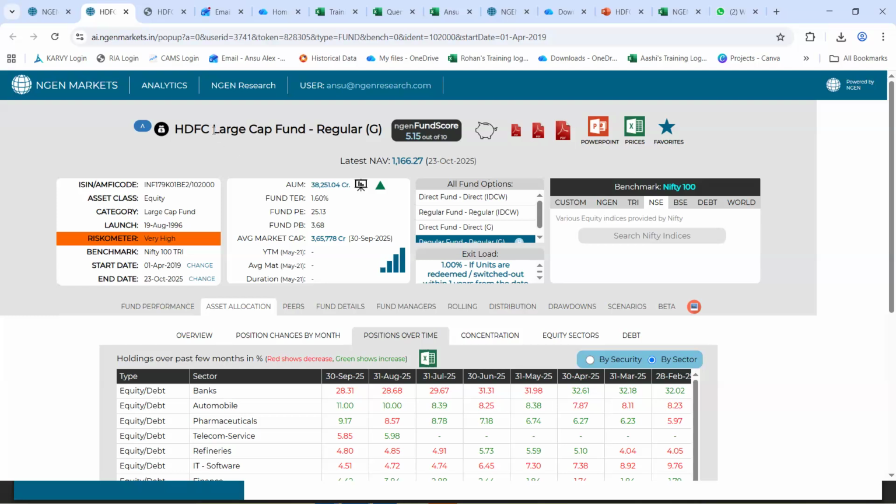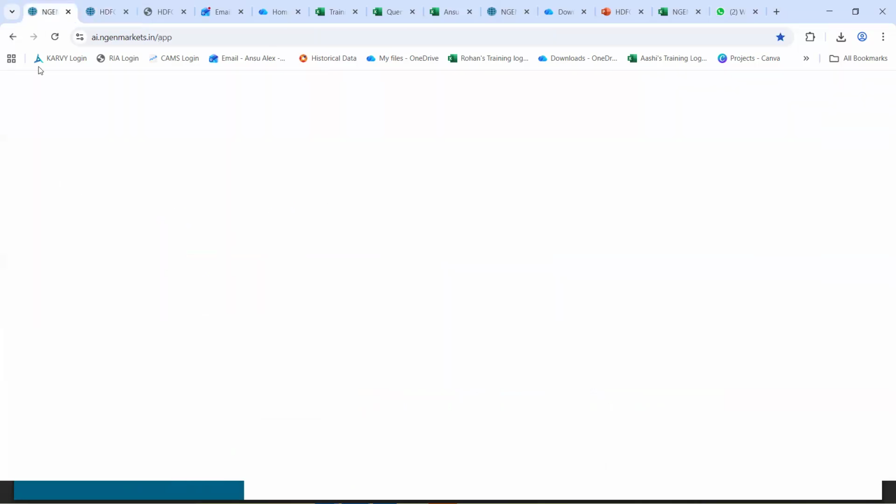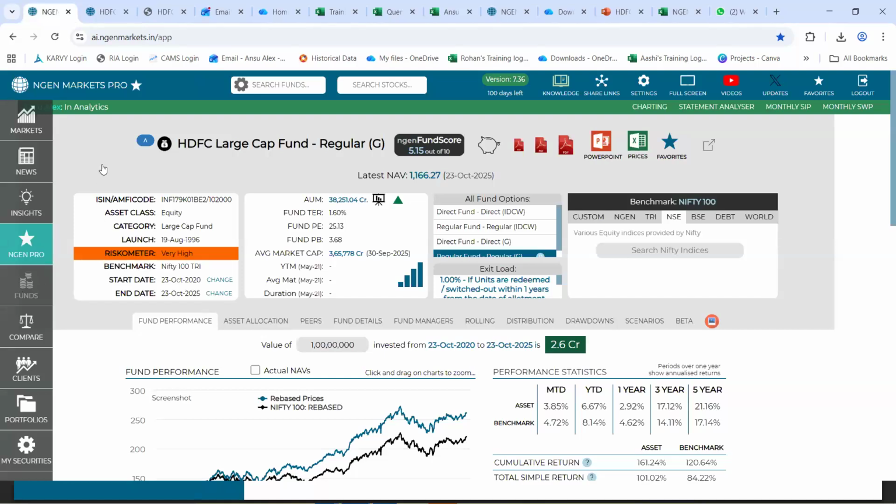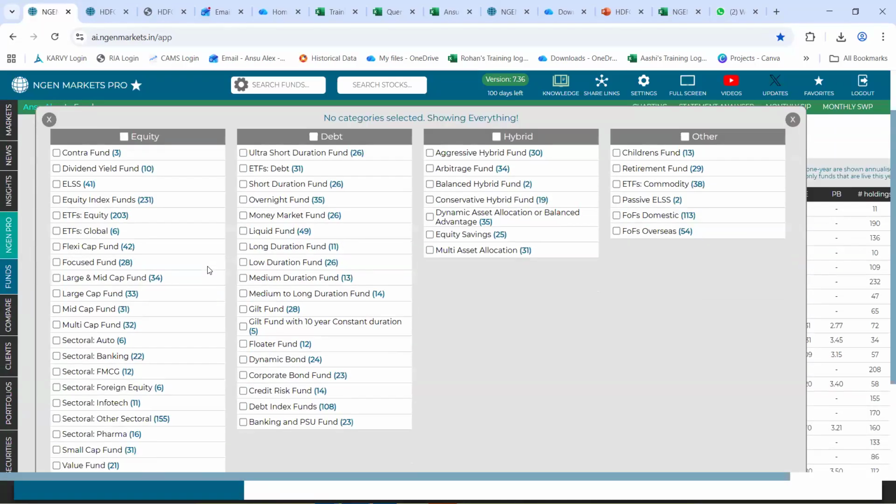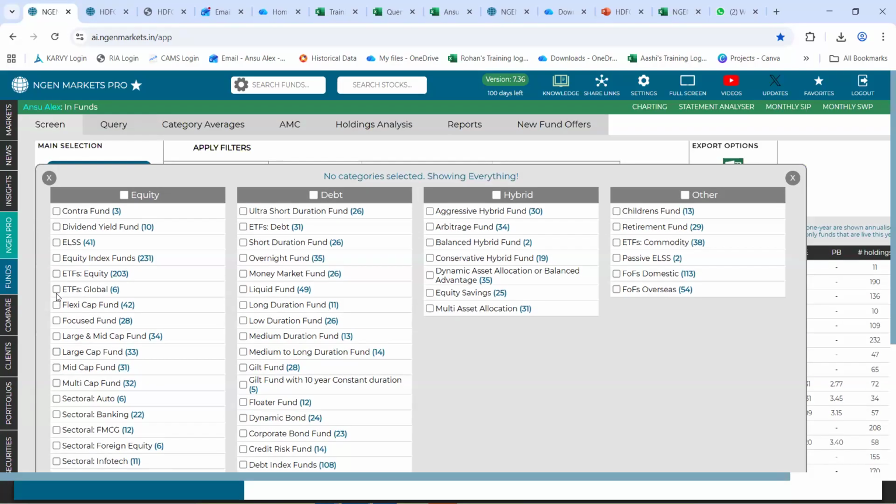Sure. Firstly, it would depend on the risk appetite of your client, right? Basis your client's risk appetite, you could select the categories of fund. If the client is, let's say, a bit more conservative, you can go forward with large cap. That is a different thing that we definitely manage as per the risk appetite.